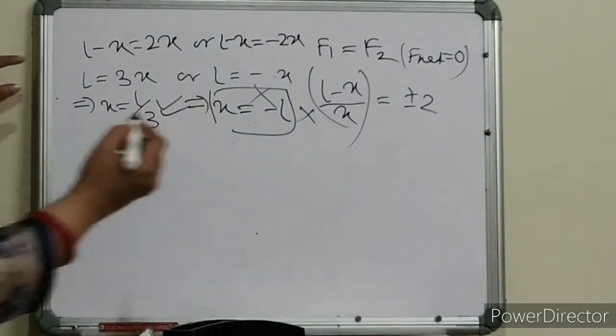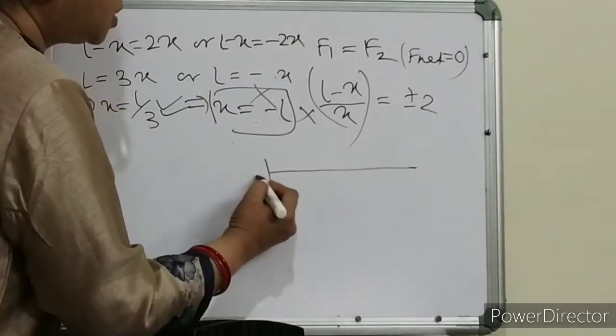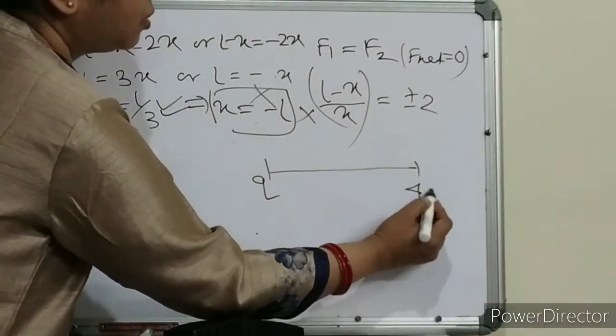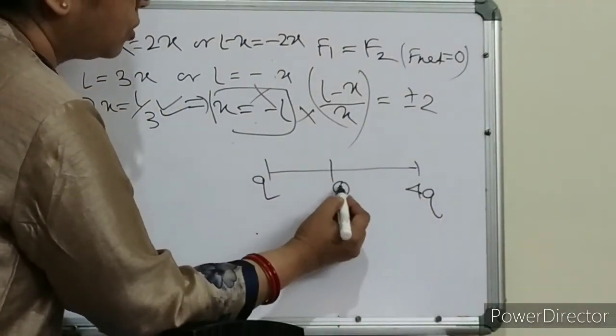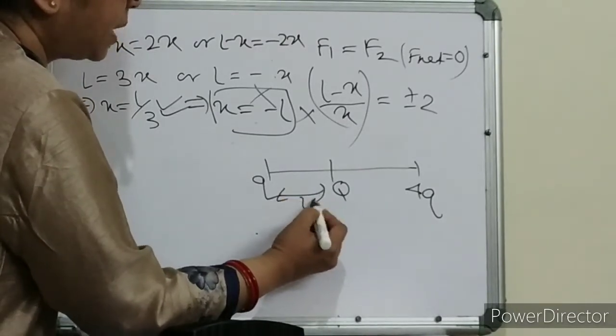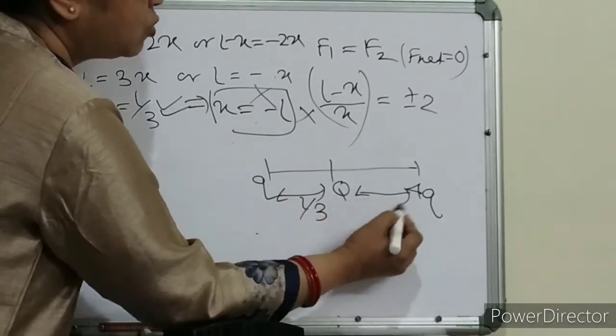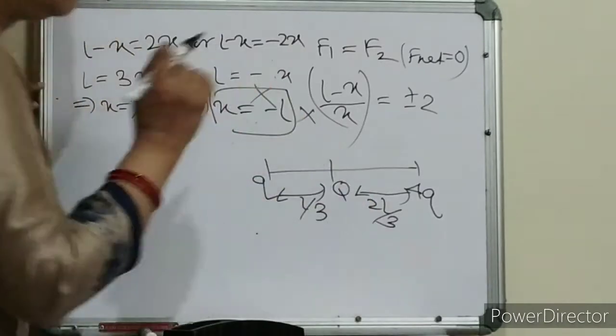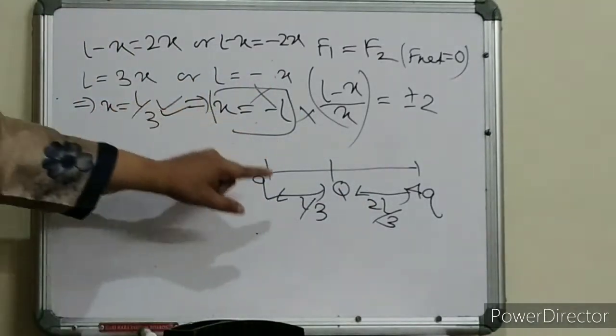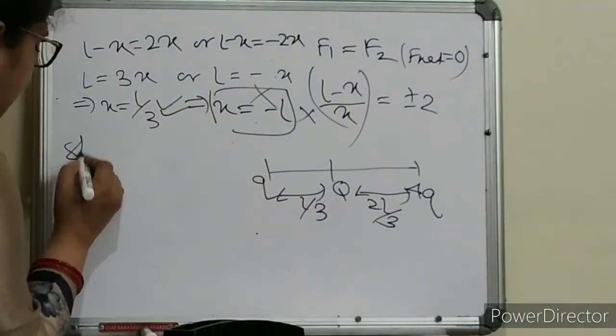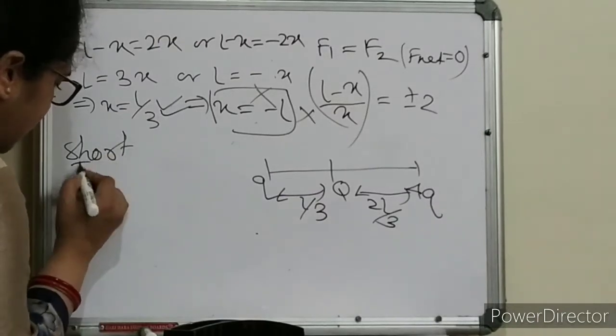That means this is your Q, this is your 4Q, and this is your Q. This distance is L by 3. If it is L by 3, the other will be 2L by 3. Clear, children? Short trick. What is the short trick?